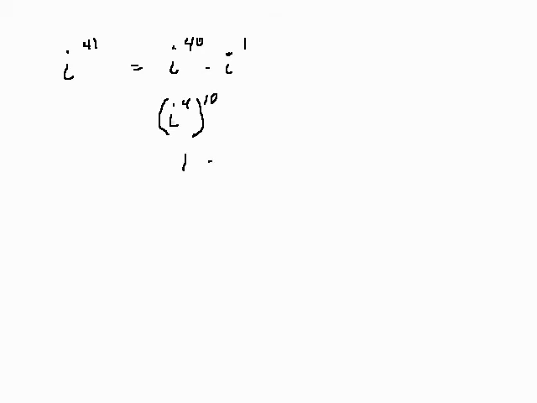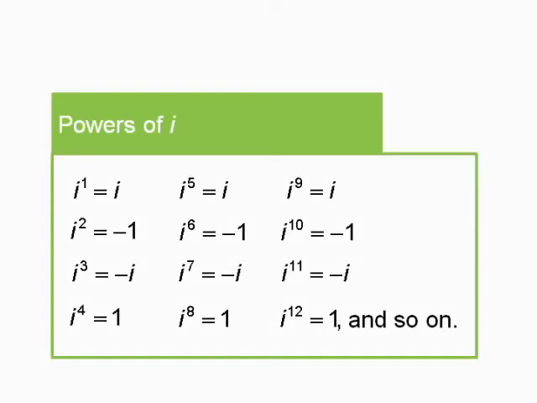So all of that would just be 1 times your i out here, giving you i. Remember, you will always get one of four answers that repeat in patterns of 4 forever and ever.